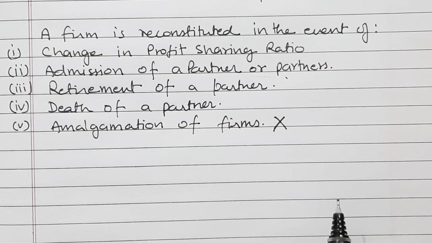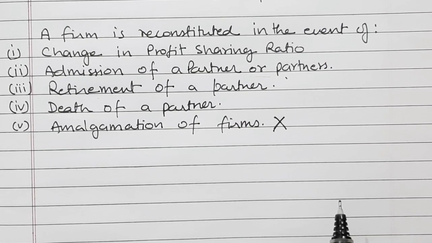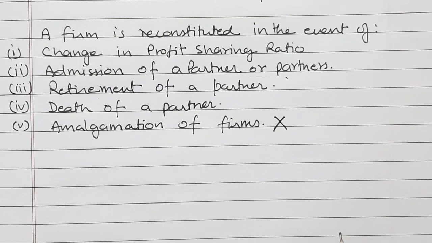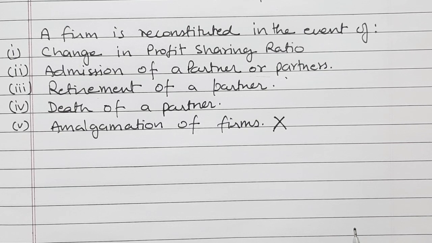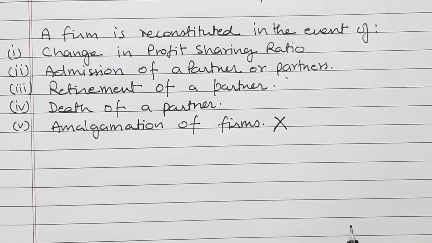Not only accounting of goodwill, but accounting of reserves or accumulated profits and losses also we have to take care of. And one more thing is that revaluation of assets and liabilities also takes place, because it is reconstitution of the firm, and as a result all the assets and liabilities of the firm will be revalued.